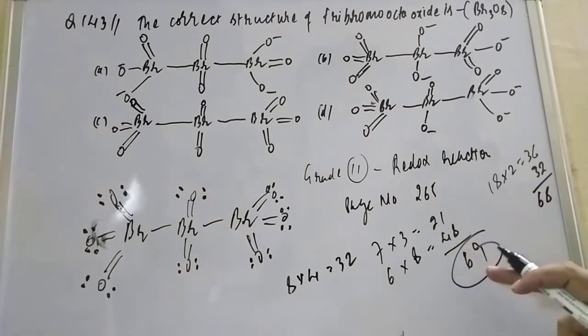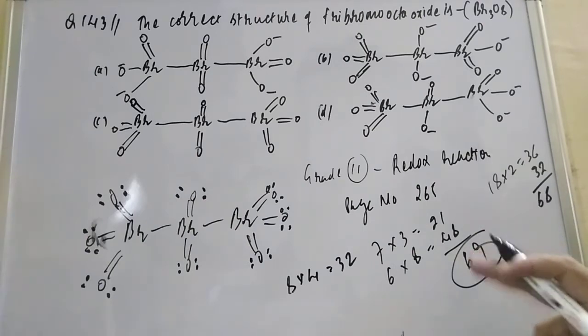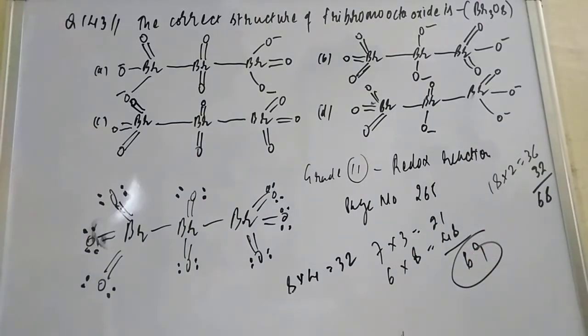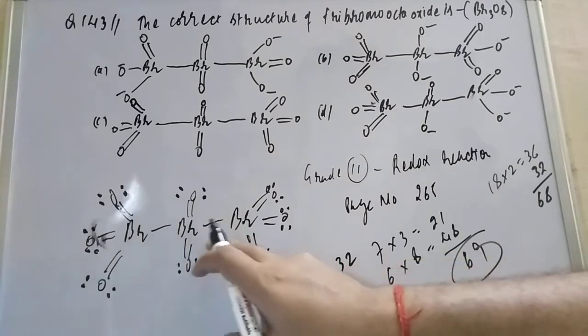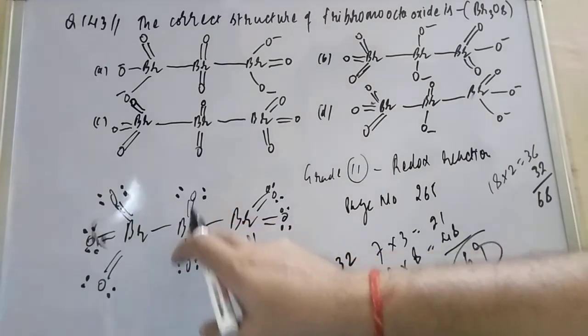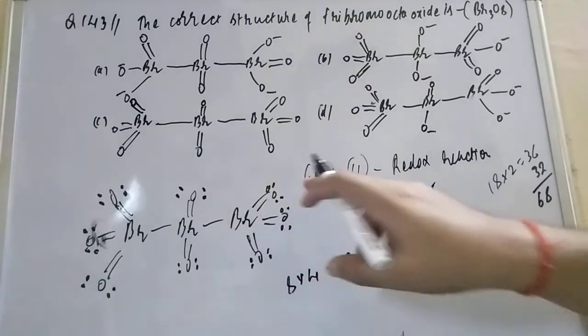If you go for bromine, that is 7. In the center bromine, the valence electron count is getting a little more. The number of bonds here is 6, and the others have 7 bonds.